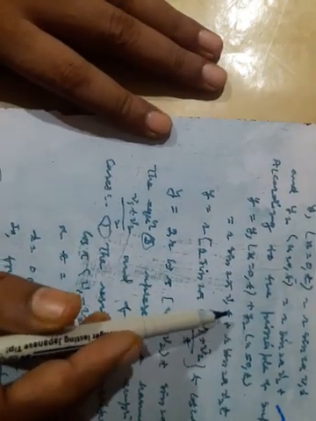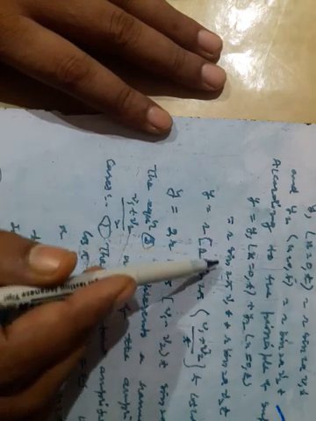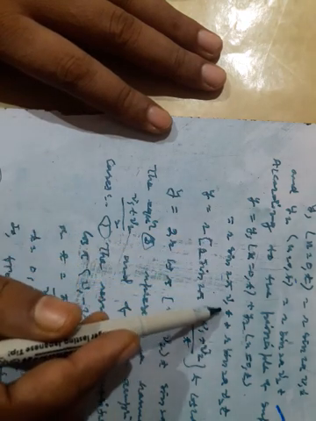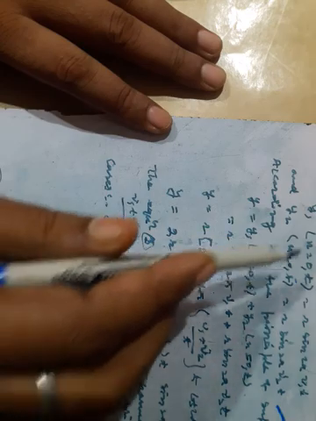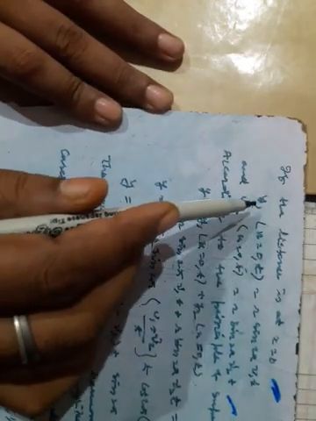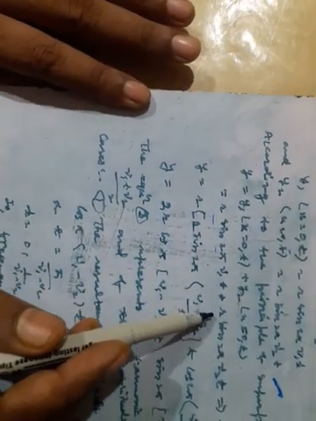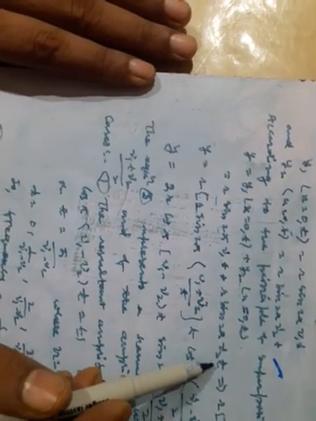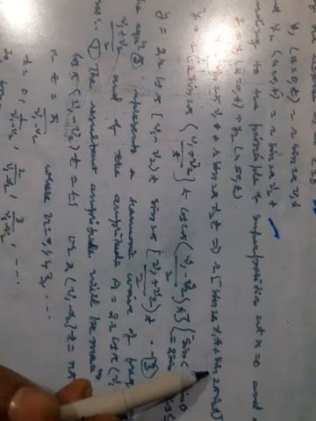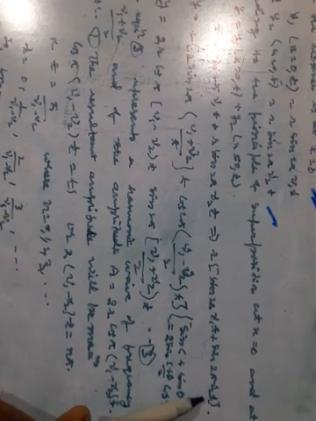What are you seeing? y1 plus y2, putting the values of y1 and y2: R sin 2π ν1 t + R sin 2π ν2 t, which is R (sin 2π ν1 t + sin 2π ν2 t).